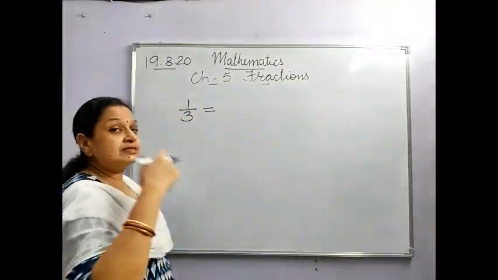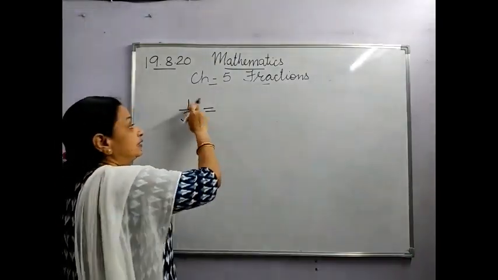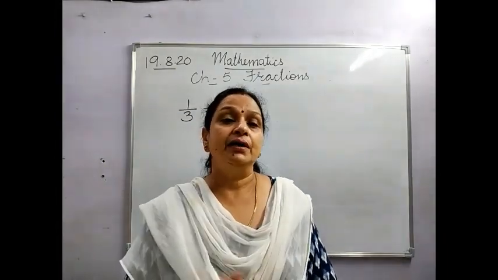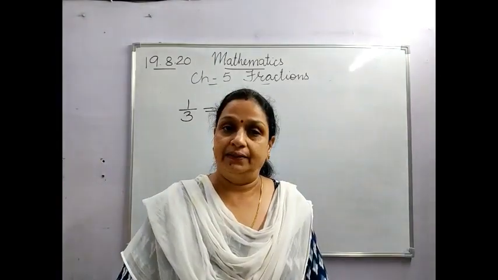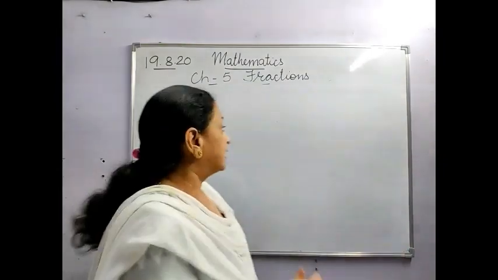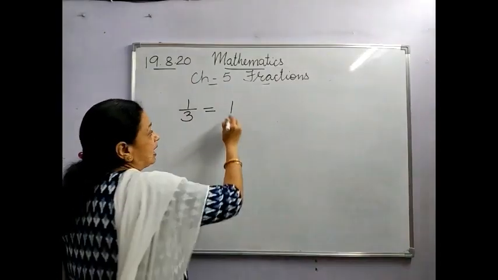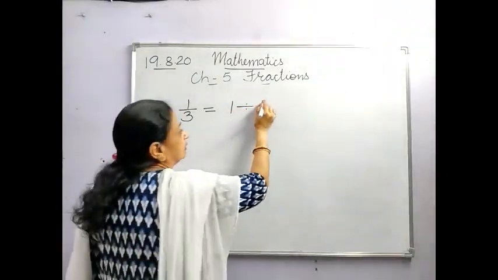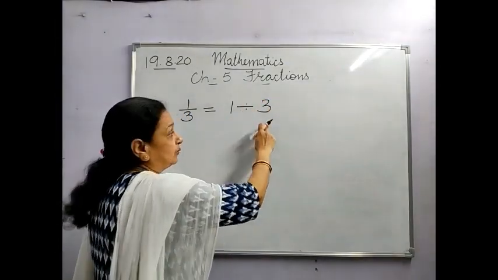The number which is above the line is the numerator, and that numerator will become the dividend. You know what a dividend is? Dividend is a number which is to be divided, the number we divide. The number on the left side of your division sign. So this numerator will become the dividend, and this is the sign of division, and the denominator becomes the divisor, the one whose table we say, the one by which we divide.